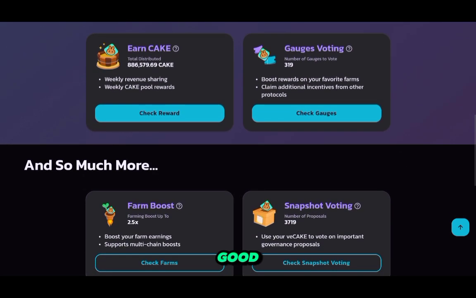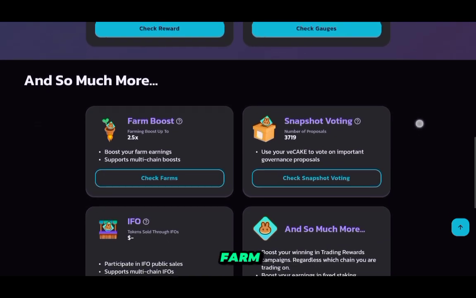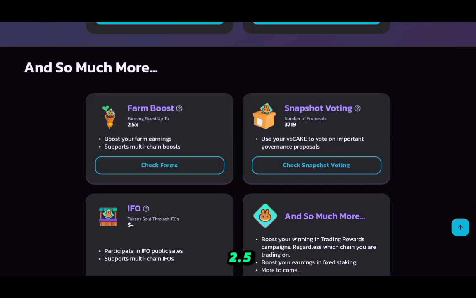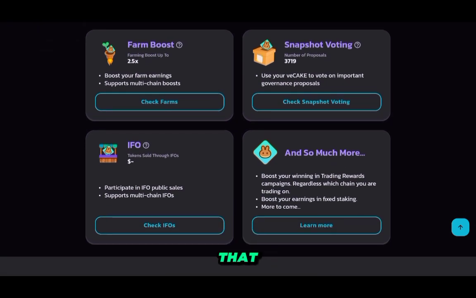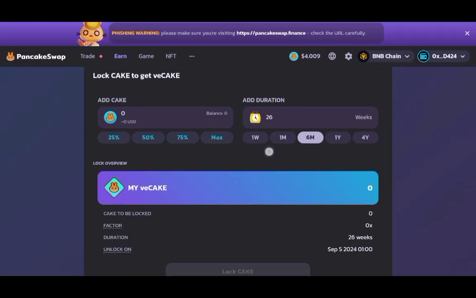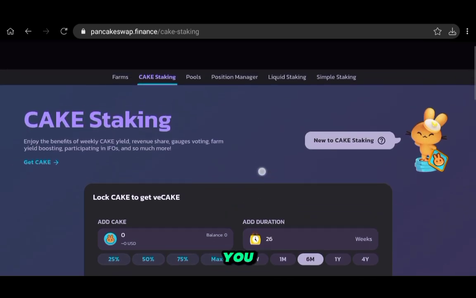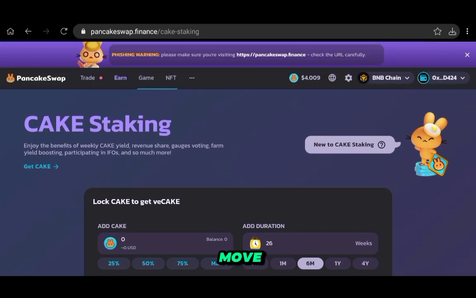So there's also gauges voting, farm boosts up to 2.5x your current farm earnings, and even more things that they will show in the future. So this is another way in which you can earn Cake passively. So let's move to the last one.